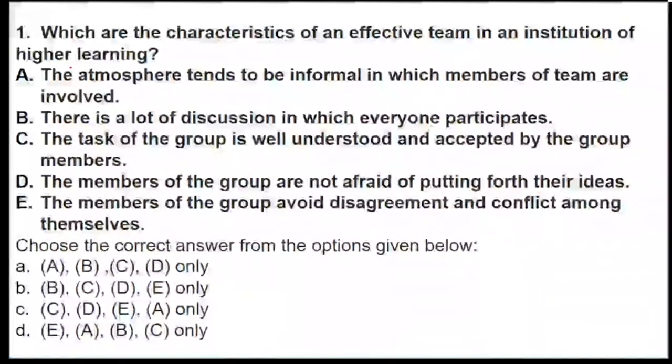There is a lot of discussion in which everyone participates. The task of the group is well understood and accepted by other group members. The members of the group are not afraid of putting forth their ideas, and the members of the group avoid disagreement and conflict among themselves. So these are some options which are given. Now, from those options, you are supposed to pick the characteristics of an effective team in higher learning. So in higher learning, what exactly will be the characteristics?